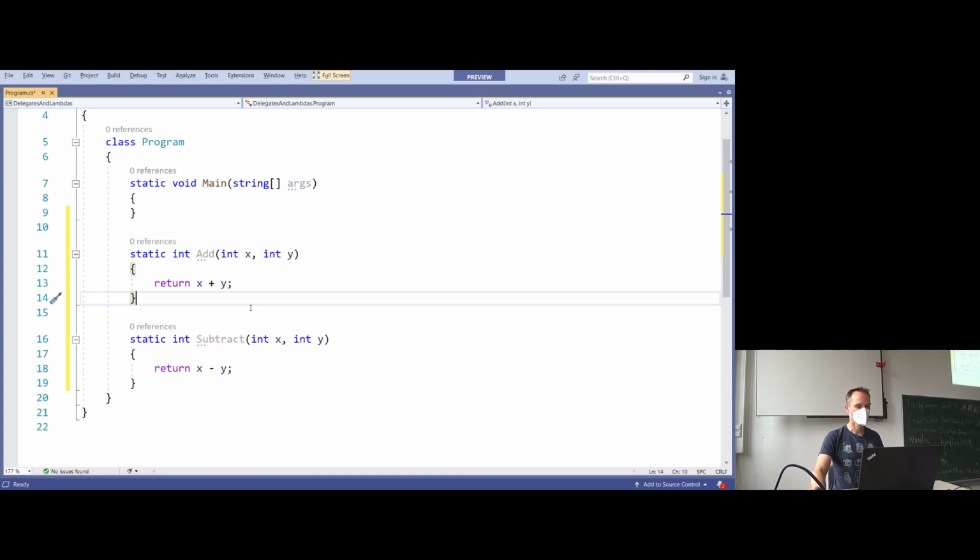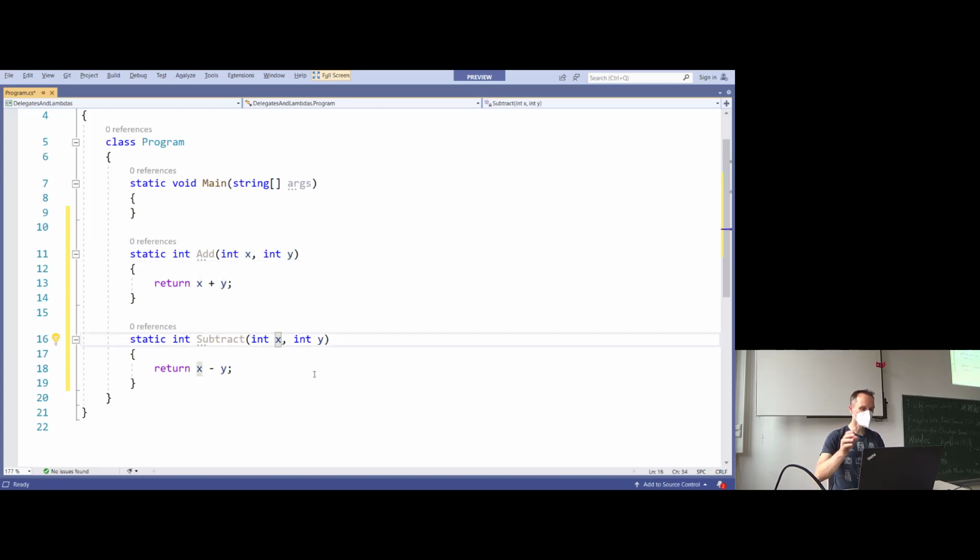Good. Now, if you take a look at this method here, and if you take a look at this method here, they have something in common. They don't have the same name, as you can see here, but they have the same return type. They have the same first parameter and the same second parameter. By the way, the names of the parameters do not matter.